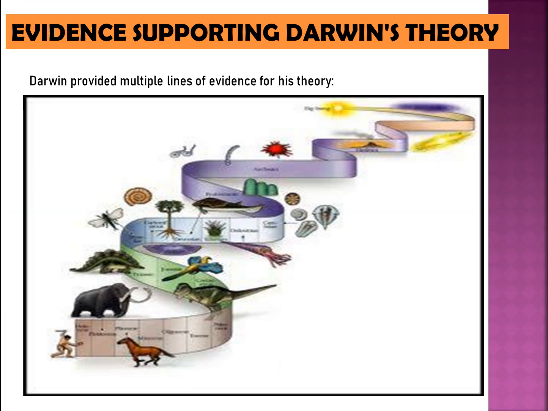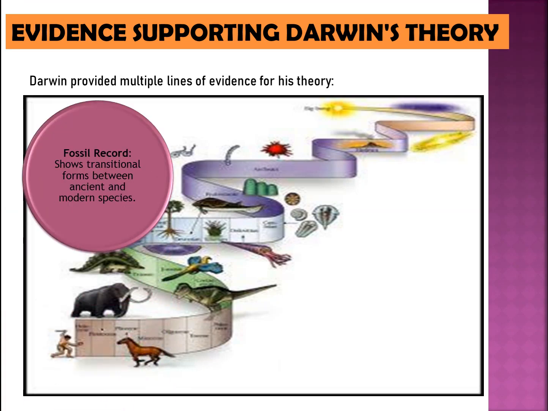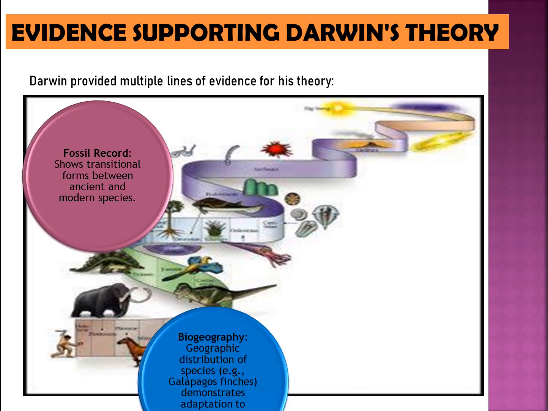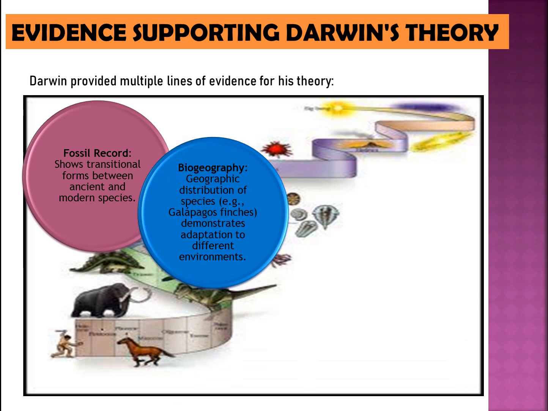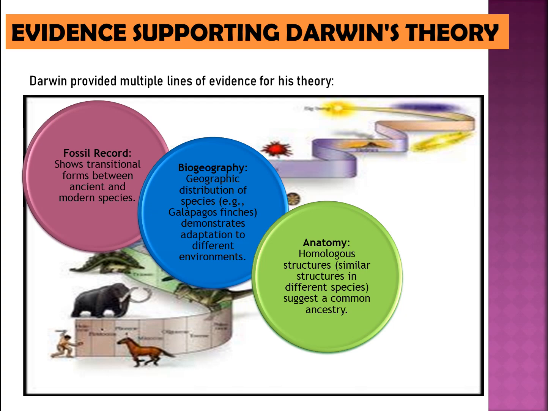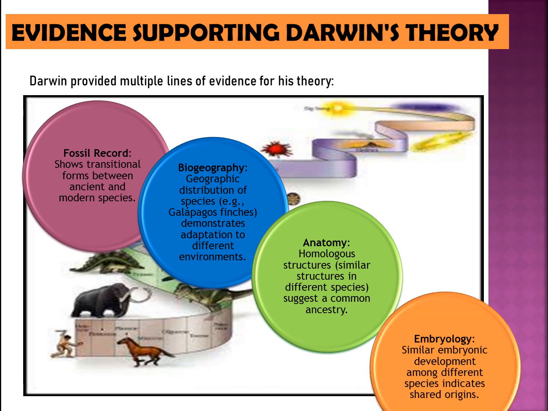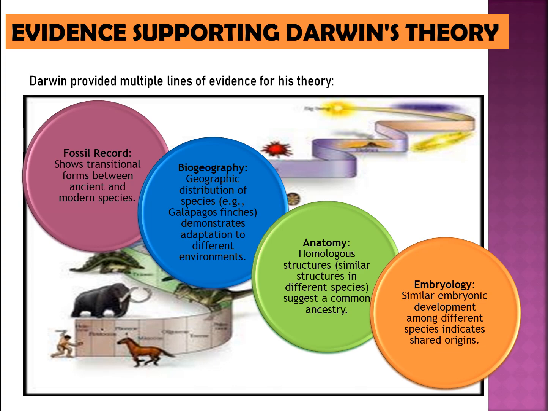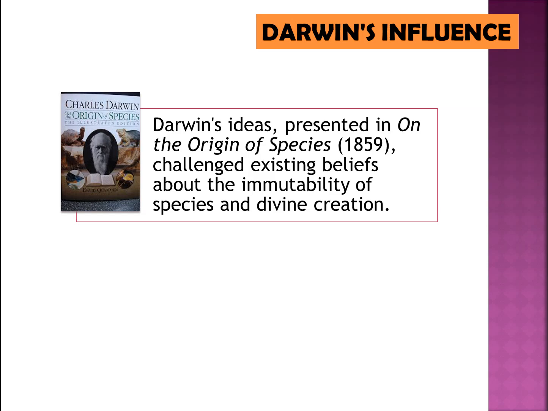Evidence supporting Darwin's theory. Darwin provided multiple lines of evidence for his theory. The fossil record shows transitional forms between ancient and modern species. Biogeography, the geographic distribution of species, e.g., Galapagos finches, demonstrates adaptation to different environments. Anatomy: homologous structures, similar structures in different species, suggest a common ancestry. Embryology: similar embryonic development among different species indicates shared origins.